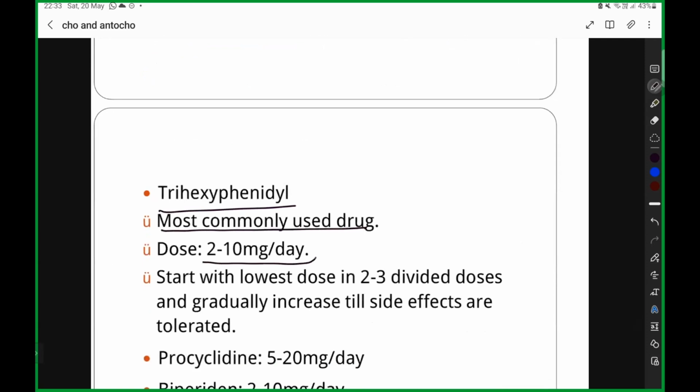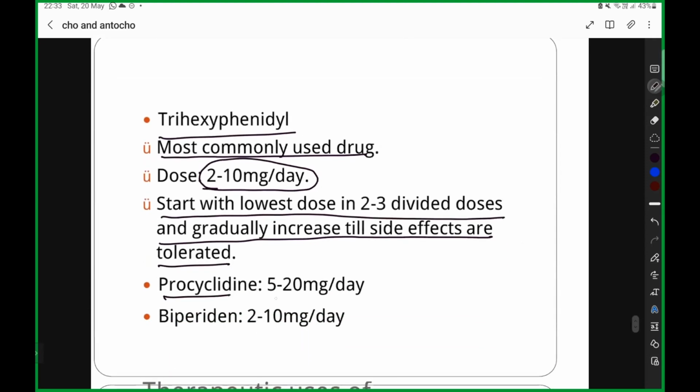The dose is 2 to 10 mg per day. They start with the lowest dose in 2 to 3 divided doses and gradually increase till side effects are tolerated. Procyclidine 5 to 20 mg per day. Biperiden 2 to 10 mg per day.